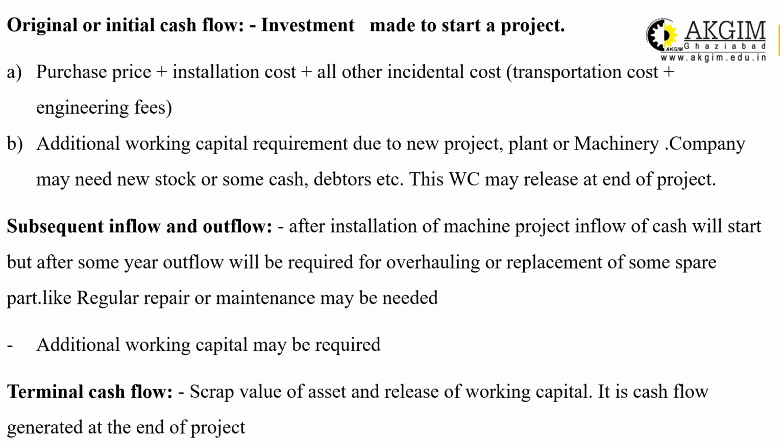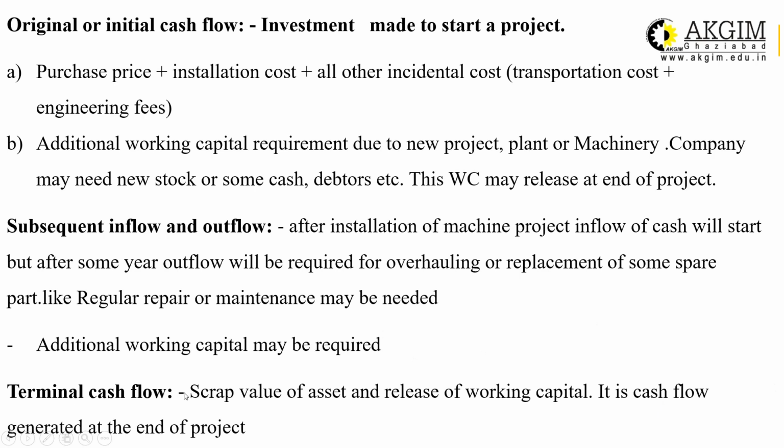But in normal production, you also need some outflow, in the form of regular repair, maintenance, overhauling, or replacement of some accessories or spare parts. So in subsequent years, inflow and outflow both are there, but inflow is much higher than outflow. Outflow will be very marginal, very nominal. Additional working capital may be required as per the project.